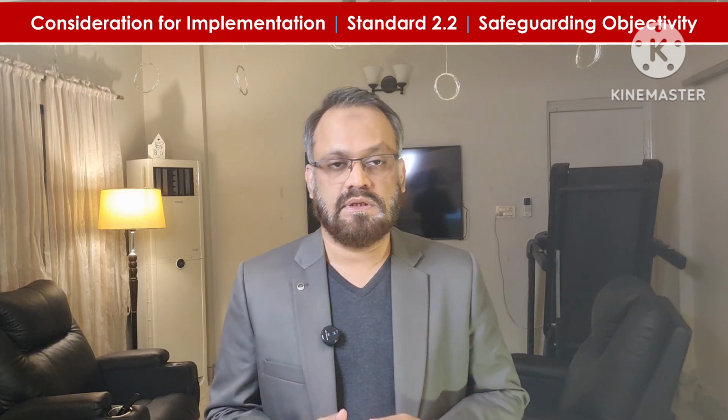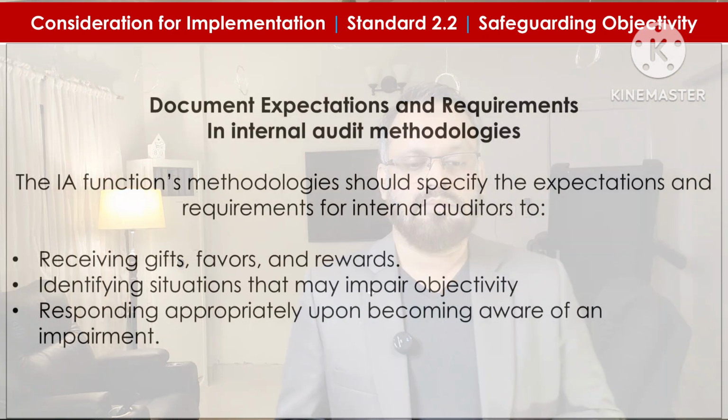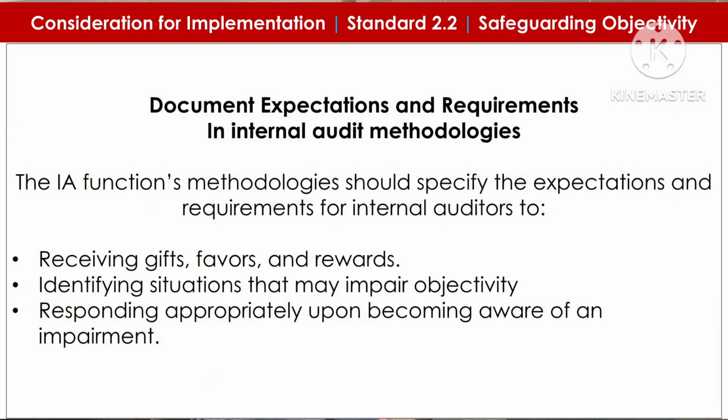As we were talking about the methodologies which the internal audit should establish to safeguard objectivity, there should be some documents they maintain. The internal audit function should specify the expectations and requirements for the internal auditors. If they receive any gifts, favors, or rewards, they should document them. If valuation has to be done, they need to do it, because some organizations have a gift policy with a minimum value that should be disclosed, or an amount of a gift of a certain value that can be kept by any person.